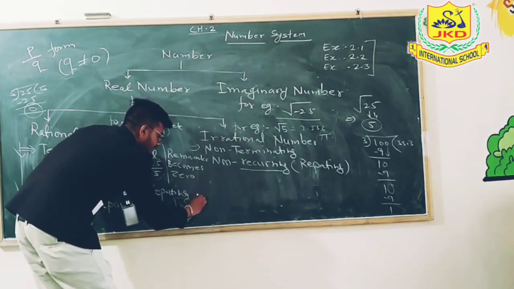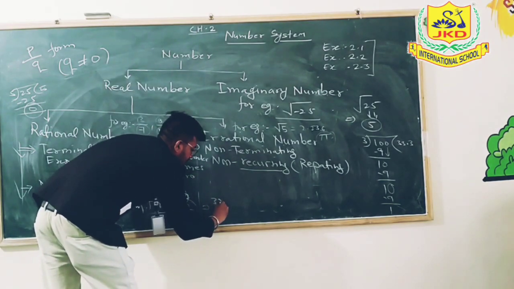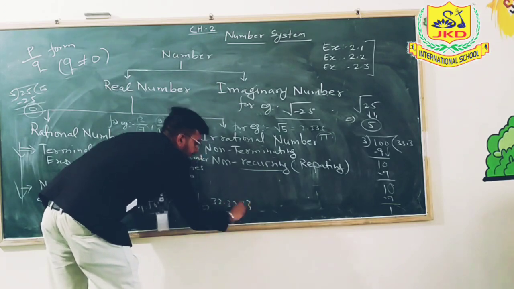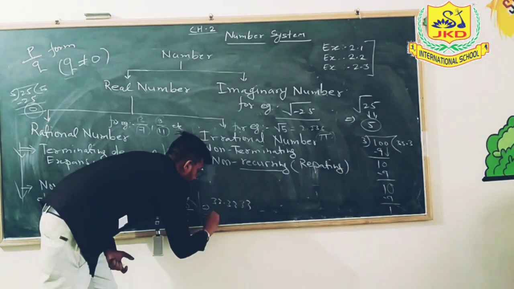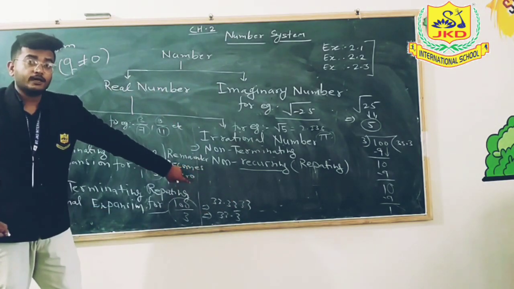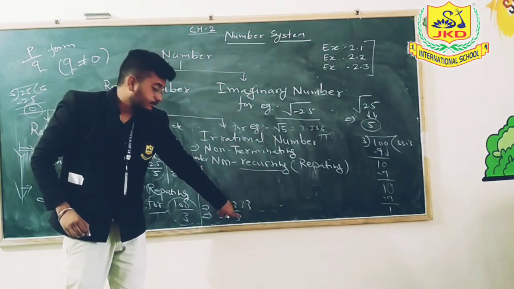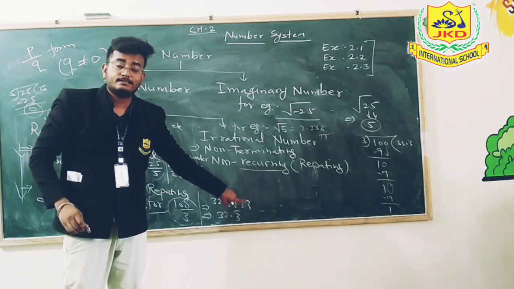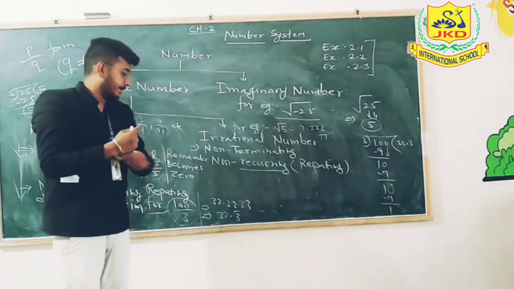Okay, so that means this number is in the form of 33.3333, and we can also write this number in the form of 33.3 bar. Here you are seeing that the bar is above the digit 3. That means digit 3 is repeating again and again.